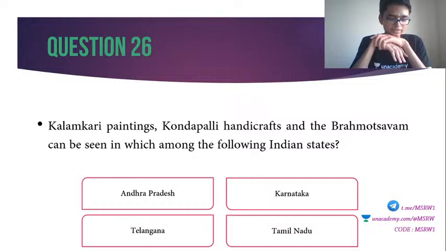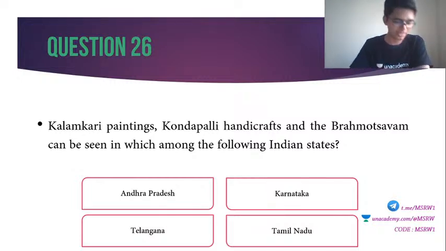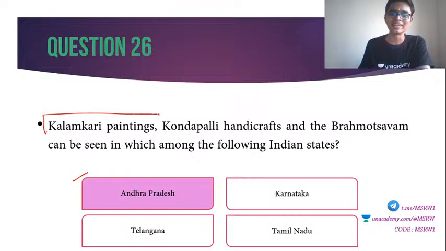This is a fairly easy question, I think. Yes, everybody got this right. Very good, guys. Correct answer is indeed Andhra Pradesh. If I had not put Kalamkari, then it would have been a bit more confusing, right? Without Kalamkari, Kondapalli handicrafts and Brahmotsavam would have been a tad more difficult. So anyway, correct answer is Andhra Pradesh.